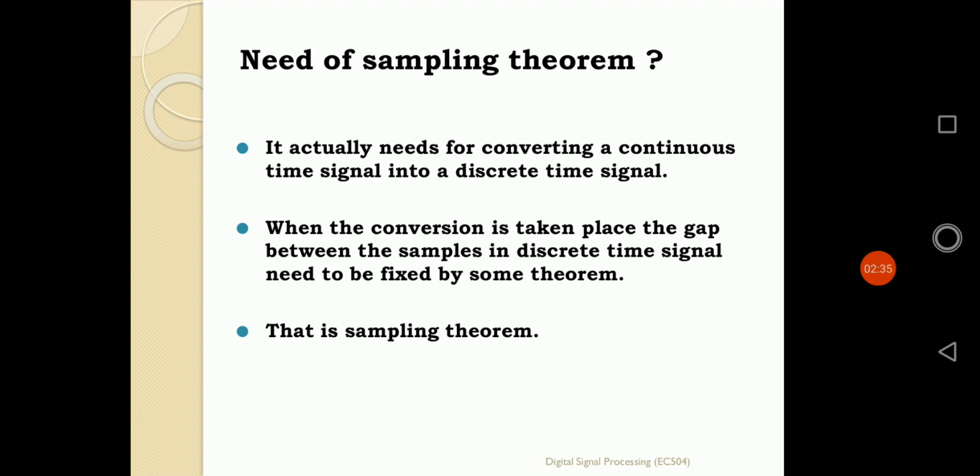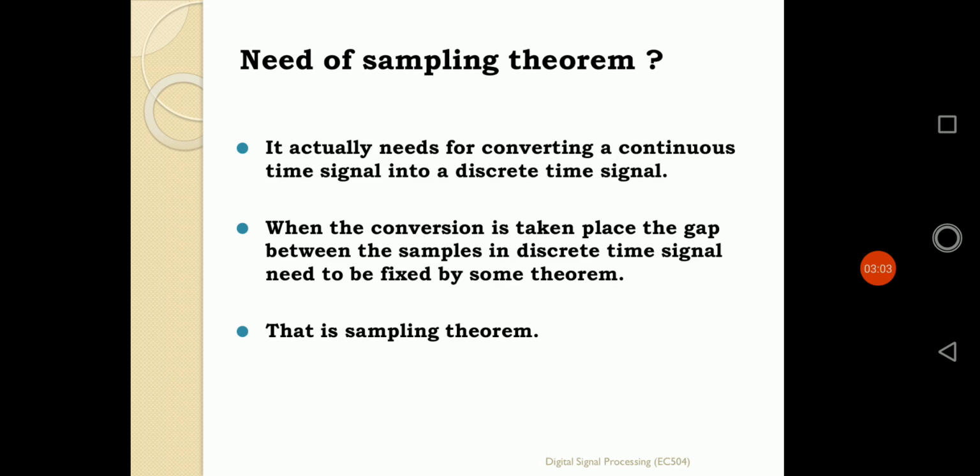Second, when the conversion takes place, the gap between two consecutive samples in the discrete time signal is known as the sampling interval.